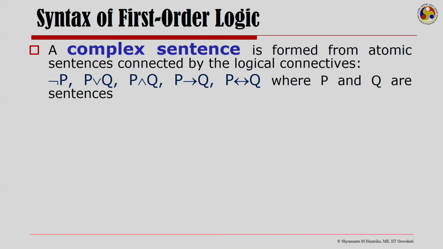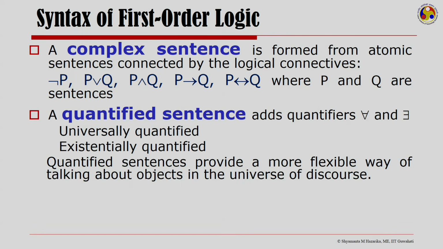So, we have sentences P and Q, and we could generate not P, P or Q, P and Q, P implies Q, P if and only if Q. A quantified sentence adds quantifiers, for all and there exists, the universally quantified sentence and the existentially quantified sentence.